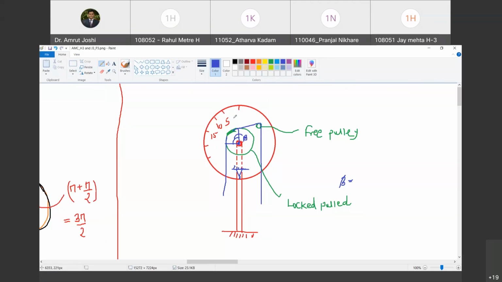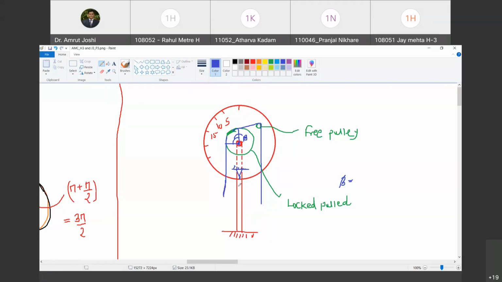Now this beta, these numbers are calibrated in such a fashion that this beta can automatically be read by looking at this arrow location. Happy? Yes. So you need not measure it here. You can directly read it here. Happy?